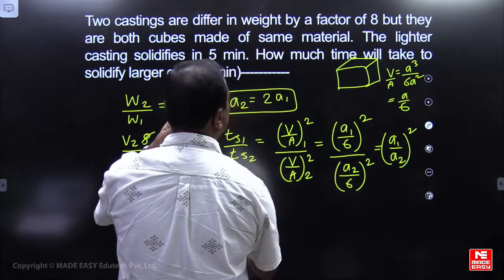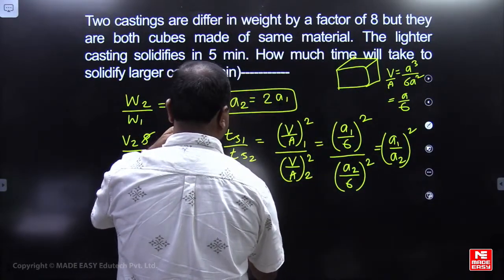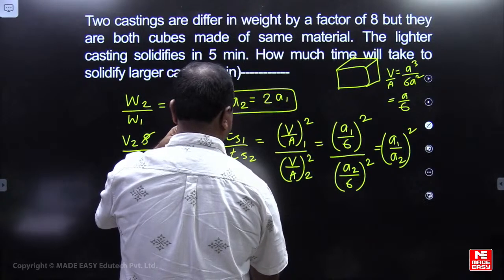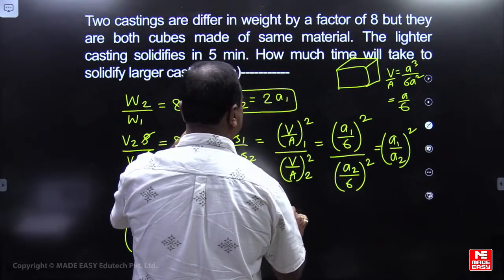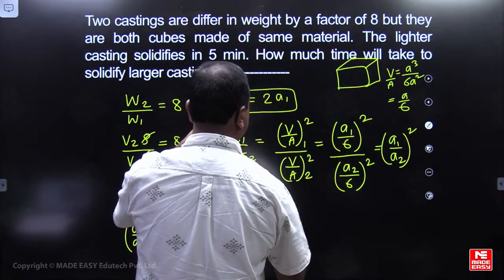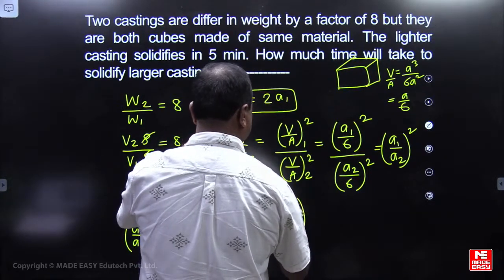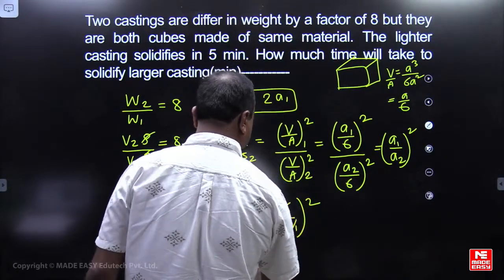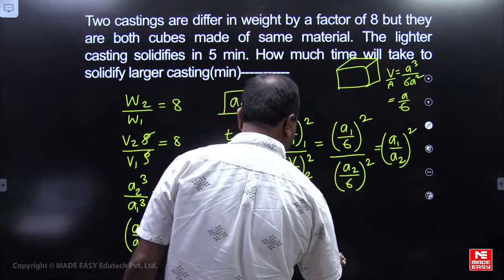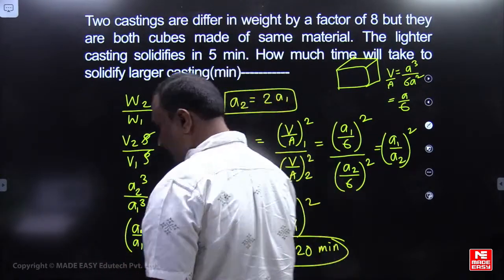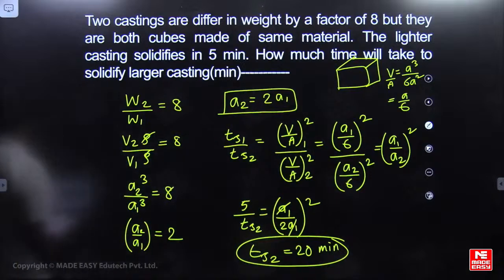The first one is 5, the lighter casting. Ts2 is how much? It will be equal to (A1 by 2 times A1) square. Don't miss this square. So Ts2 is 20 minutes. 20 minutes will be the correct answer.